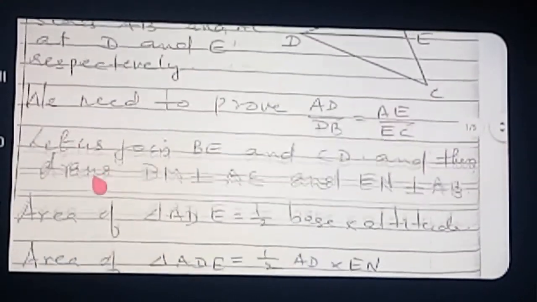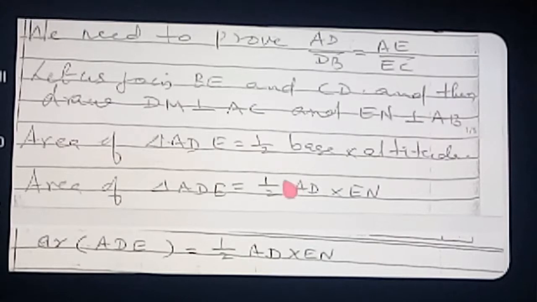Area of triangle ADE is equal to half base into altitude. Therefore, area of triangle ADE is equal to half into AD into EN. The short symbol is AR. AR means area of triangle ADE. So the short symbol given, half into AD into EN. So one triangle's area you have taken now.